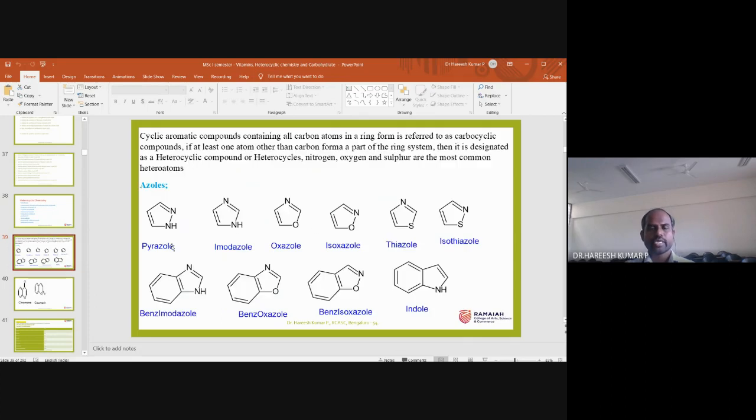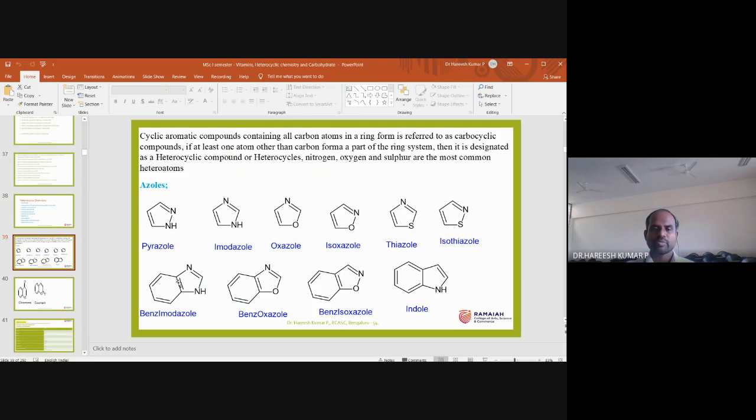Okay, so look here, this is pyrazole. Pyrazole means nitrogens are at 1 and 2 position, and this one is imidazole, with nitrogens at 1 and 3 position. This is oxazole: oxygen and nitrogen are at 1 and 3 position. This is isoxazole: oxygen and nitrogen are at 1 and 2 position. And thiazole: sulfur and nitrogen are at 1 and 3 position. Isothiazole: sulfur and nitrogen at 1 and 2 position.